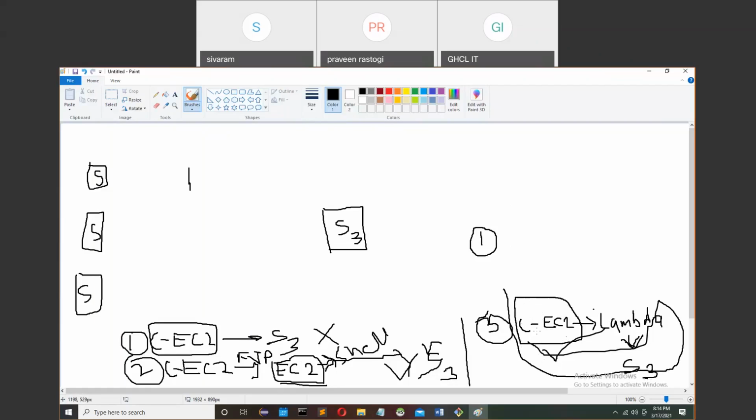How to send the data from each and every client machine to S3. So how to prepare the data, what will be the script that will be responsible to send the data. Okay. So I am showing.